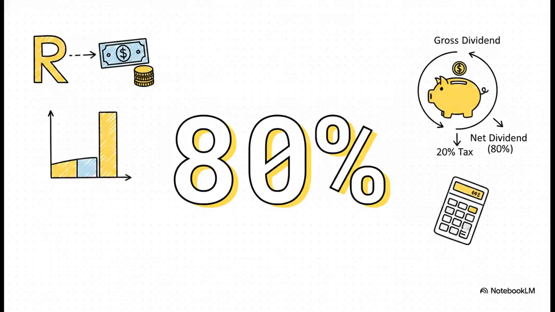Now here is a massive exam tip. If you see a net dividend after 20% withholding tax, 80% is your magic number. You have to gross it back up for paragraph K. The Act demands the gross dividend in gross income. So if the scenario says R80,000 net landed in the taxpayer's bank account, you literally just divide that R80,000 by 80% or 0.8 to get your R100,000 gross inclusion. Easy marks if you remember it.